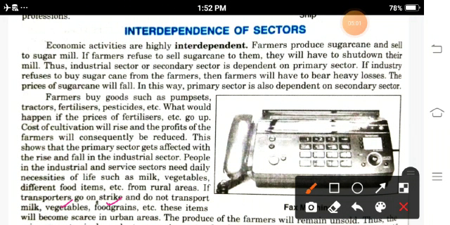Now if the transport system goes on strike, then the milk, vegetables and food production, because these are perishable goods, are destroyed. So it means the primary sector also needs the service sector.